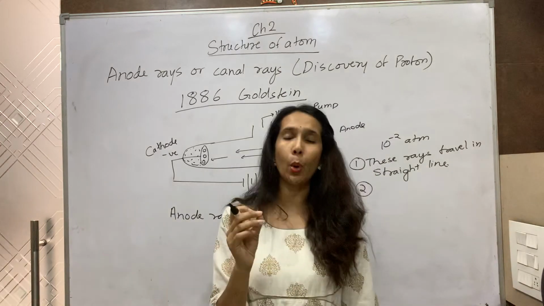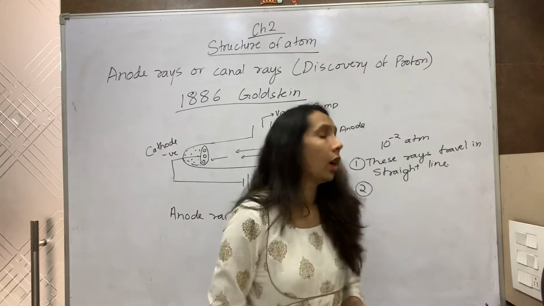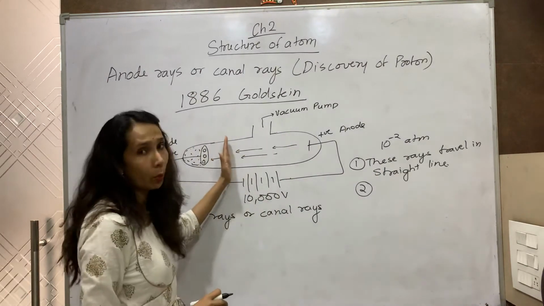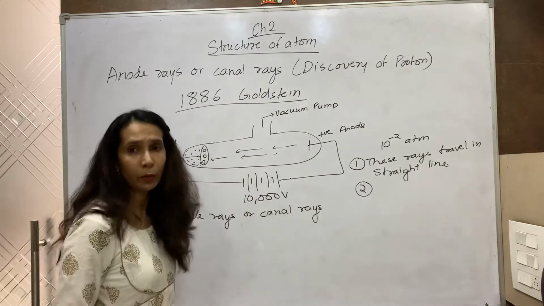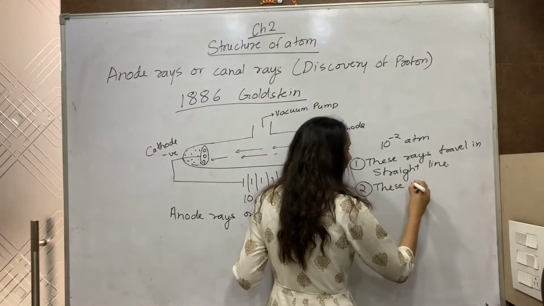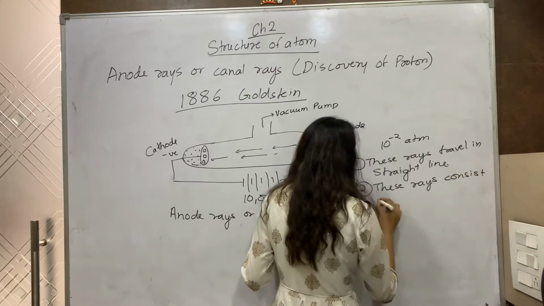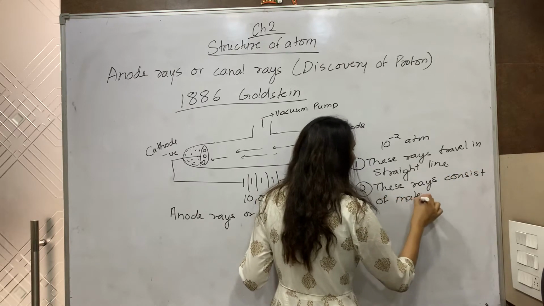For the cathode rays, an experiment was done where a light paddle wheel was placed in the path, and it was rotated. The same happened for the anode rays. So it was inferred that these rays consist of material particles.